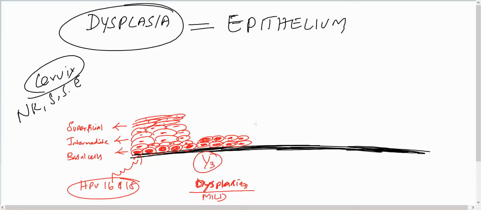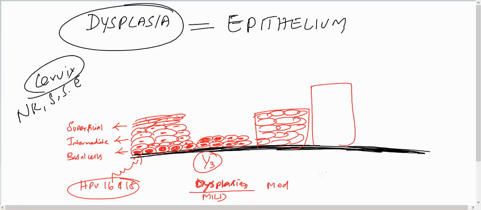If it increases to two-thirds, it is called moderate dysplasia. If it increases to complete thickness, it is called severe dysplasia.